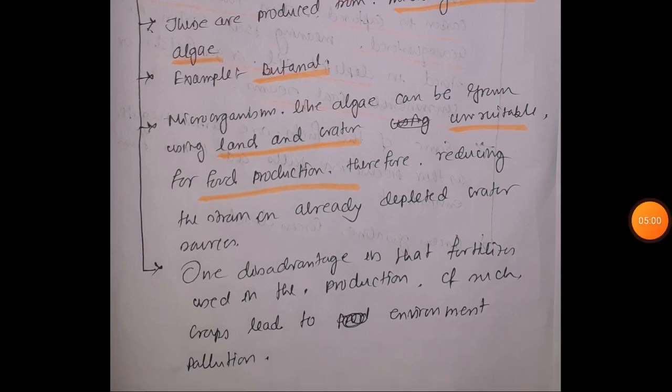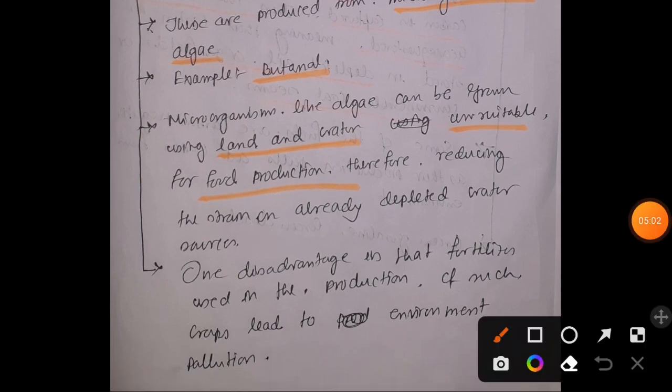And we are also not creating any further strain on already depleted water sources, because it is an important concern that we don't have an infinite amount of water, right? That is why we have to keep special attention on that.